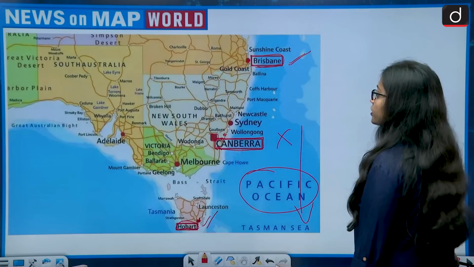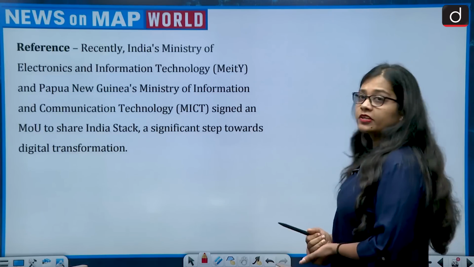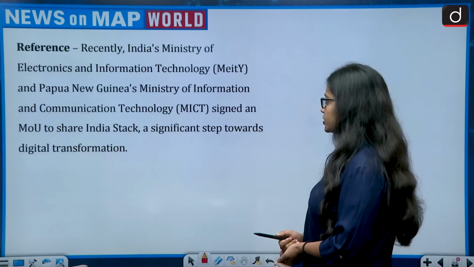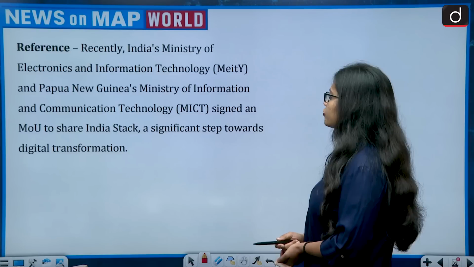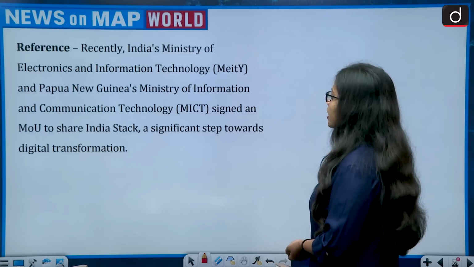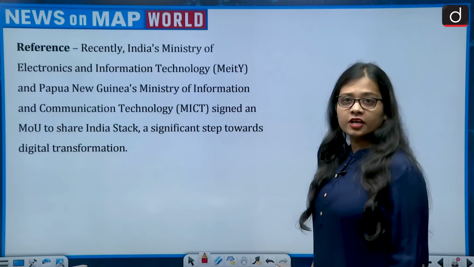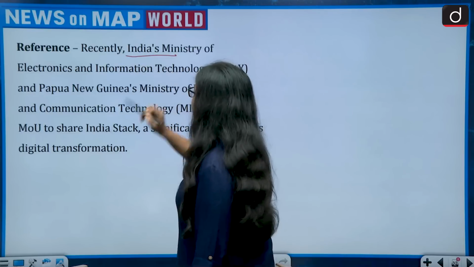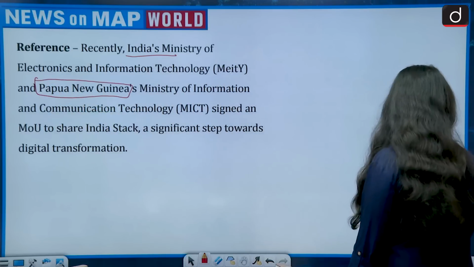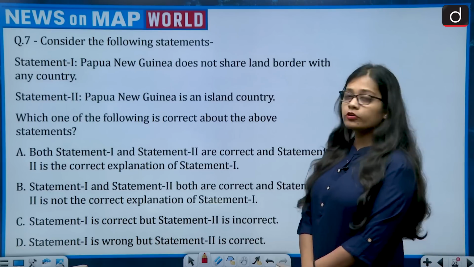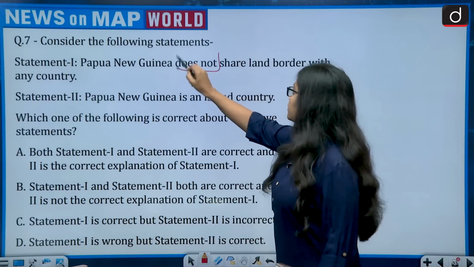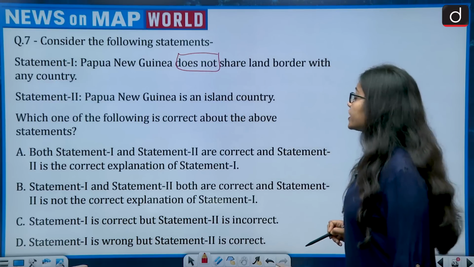Now moving on to the next question. The reference says, recently India's Ministry of Electronics and Information Technology and Papua New Guinea's Ministry of Information and Communication Technology signed an MOU to share India Stack, a significant step towards digital transformation. This brings India and Papua New Guinea to the news. So, looking at the question, consider the following statements. Statement 1, Papua New Guinea does not share a land border with any country.